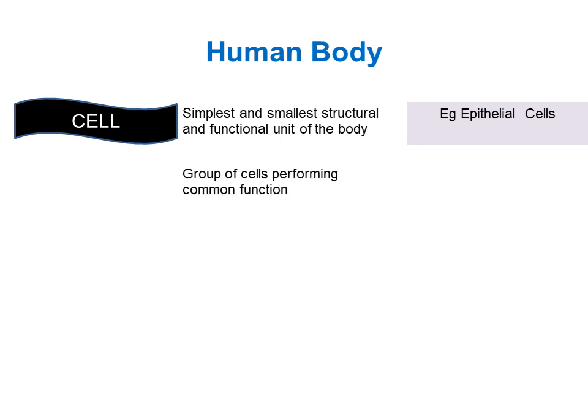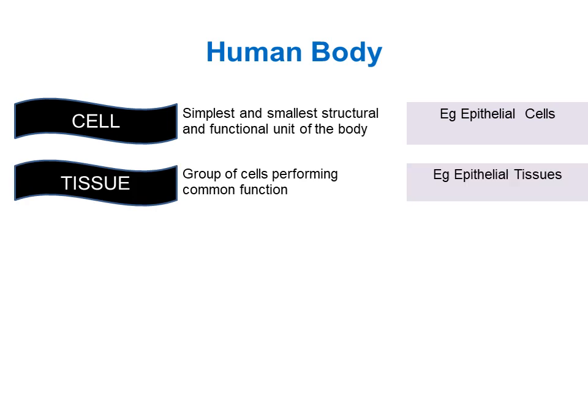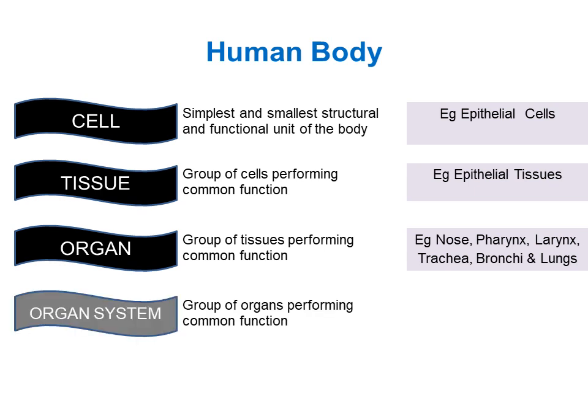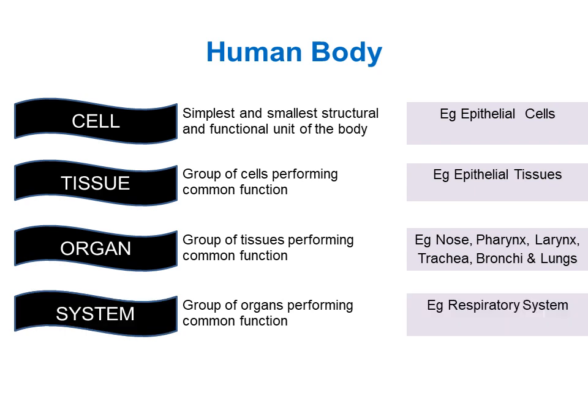Group of cells having similar structure and performing common function is called a tissue. Examples of tissues are epithelial tissues. Group of tissues performing common function in the body is called an organ. Examples of organs are nose, pharynx, larynx, trachea, bronchi and lungs. A group of organs performing common function is called an organ system, sometimes simply system. For example, all these organs, nose, pharynx, larynx, trachea, bronchi, lungs, etc., together form the respiratory system in human body.